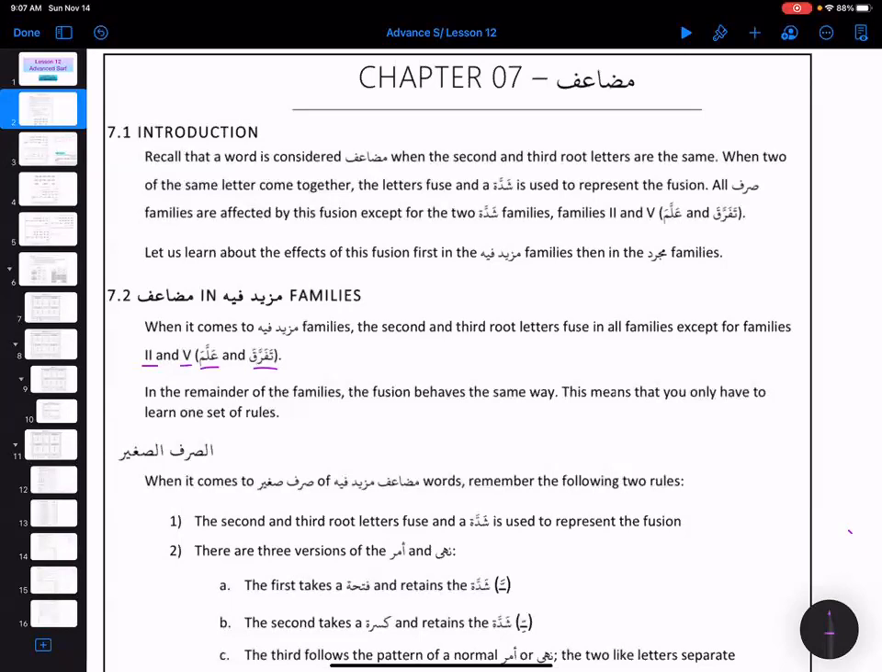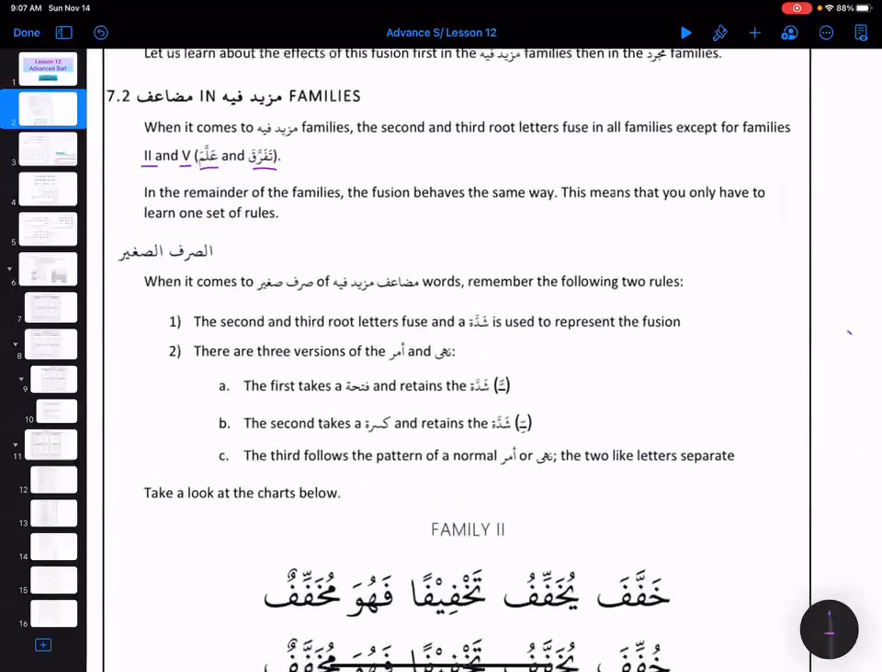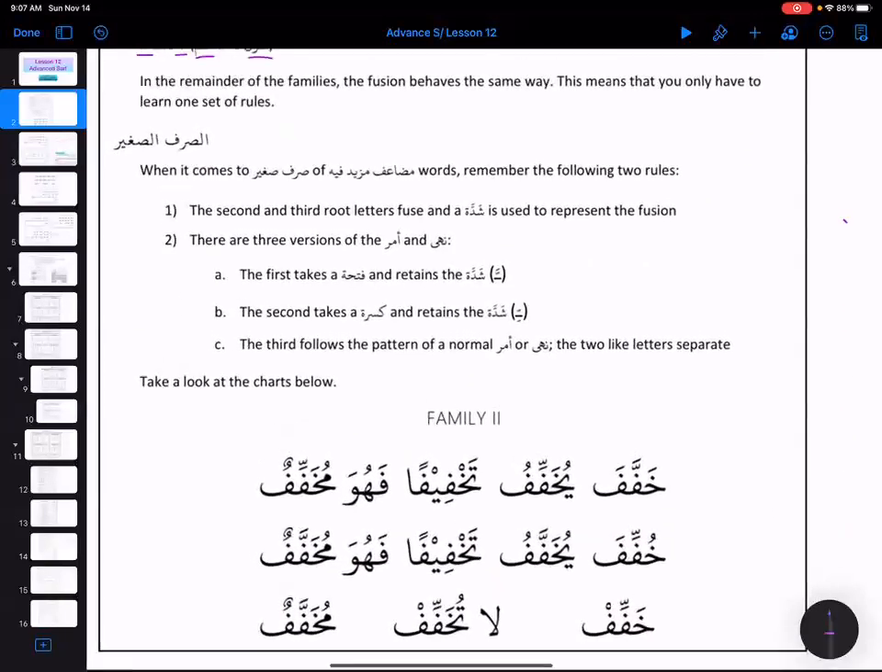In the remainder of the families, the fusion behaves the same way. So all the other families ending on Shadda are going to behave the same way. So there are not many different rules that we need to apply. Just one rule we will see, and alhamdulillah, we will be able to conjugate all the families because they are behaving the same way. Then Sarf Saghir.